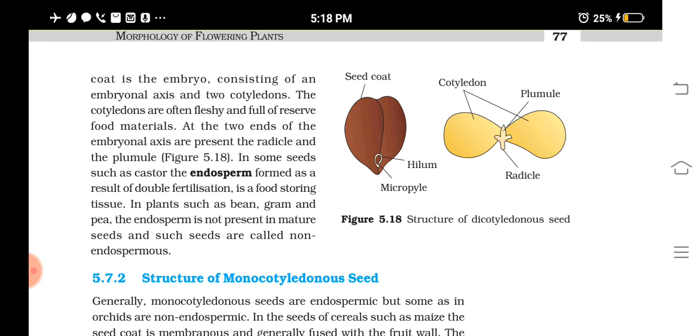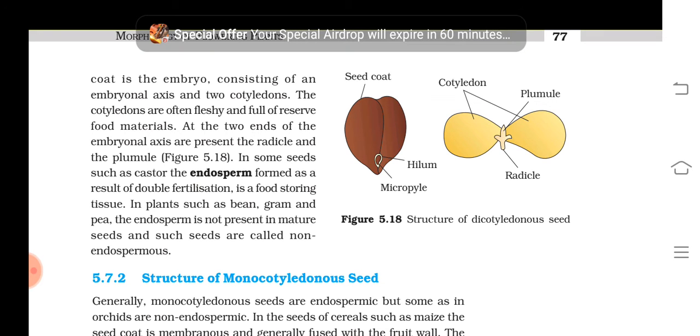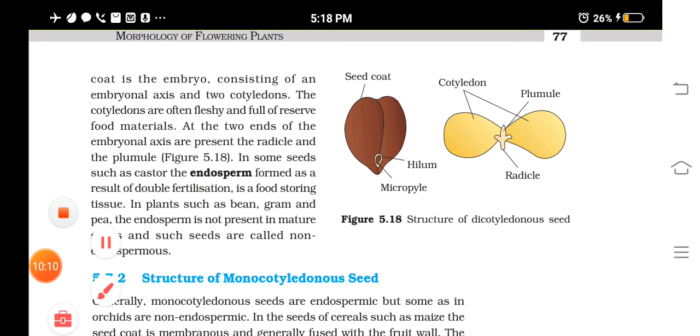Fertilization takes place two times in angiosperms, so this is double fertilization or triple fusion. In detail you will study that next year. I told in short, pollen grains will produce two male gametes.